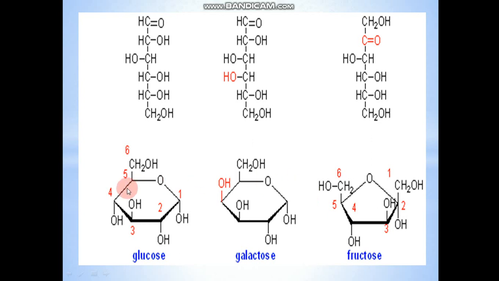If we talk about glucose, what is the function of glucose? Glucose is the monosaccharide which provides us energy to carry out all life processes. This kind of sugar is referred to as blood sugar. When we talk about blood sugar present in humans, it is present in the form of glucose. That is why a diabetic person has a higher or lower level of glucose depending on the disease.